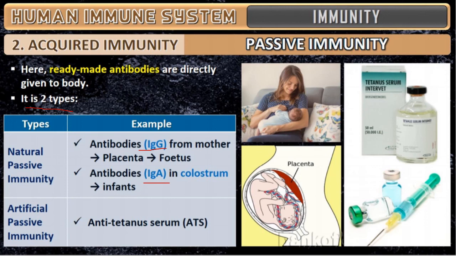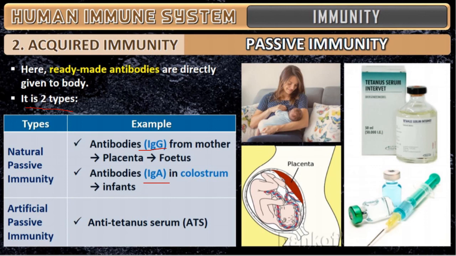Even for corona, they are thinking the injection vaccine should be in such a way that if a ready-made antibody is given to any person, immediately that antibody should go and stop the multiplication of the corona. That is what they are searching for. And coming to artificial passive immunity, it means an injection or tablet is given.